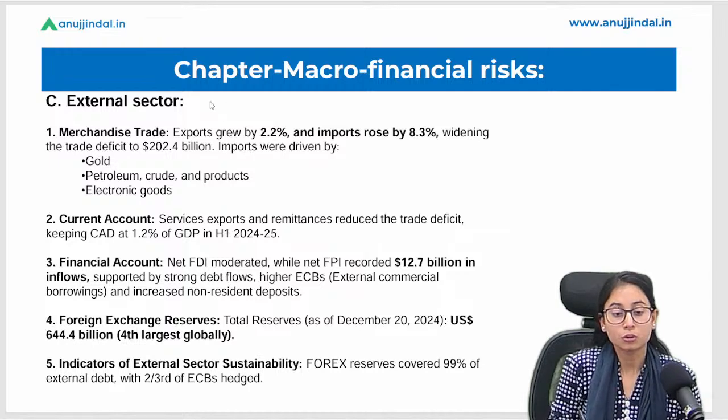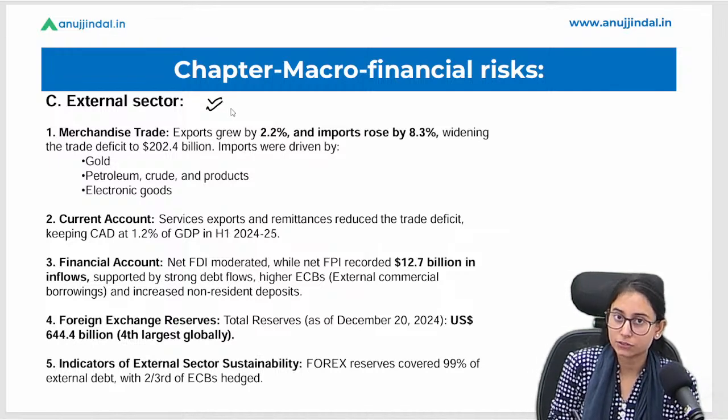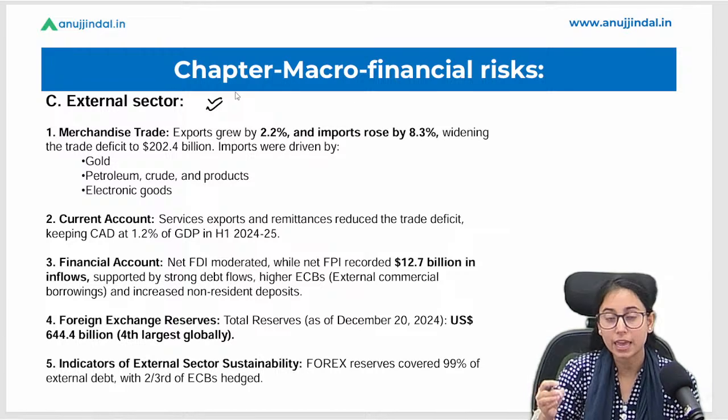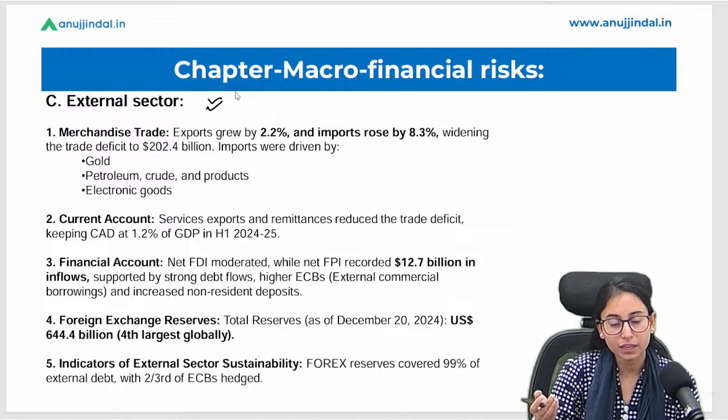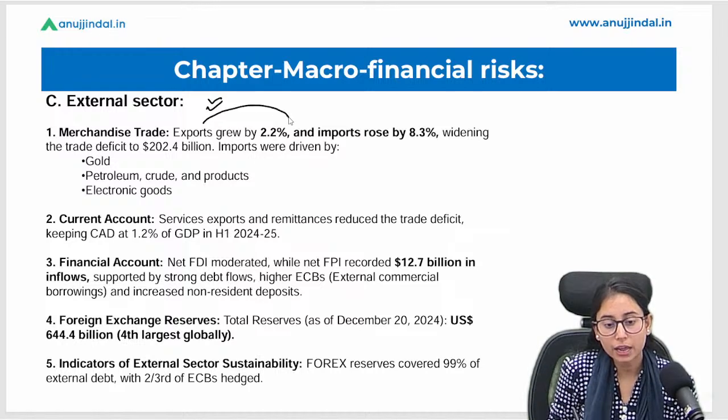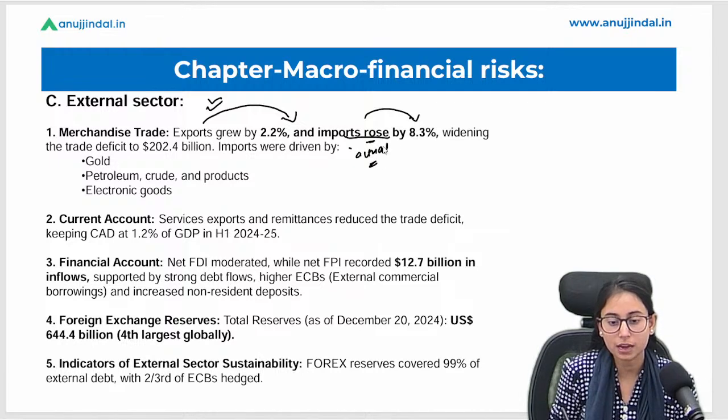Okay, so now we are going to discuss the external sectors. Now we are going to discuss FDI, FPIs, exports and imports, how they are going to work in the upcoming scenario. So the merchandise trade, okay, the exports are expected to grow 2.2%, whereas imports are expected to rise 8.3%. Okay, these are the actual data. These are not projections, these are the actual data.